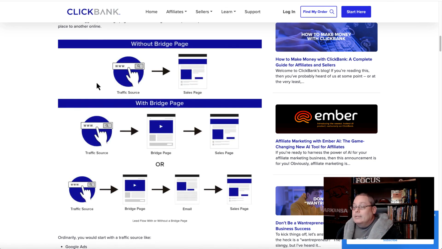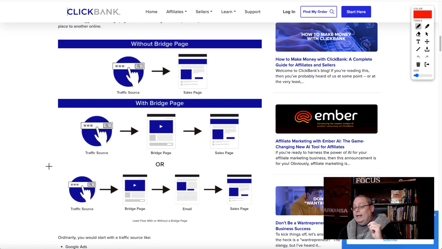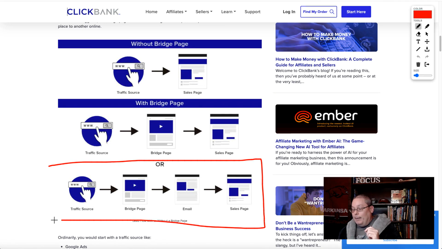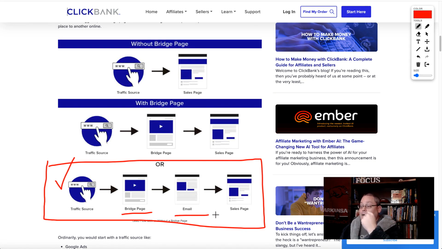And ClickBank breaks this down really well. You have a traffic source. Without a bridge page, you simply just send your traffic over to a sales page and you don't know what happens. You don't control it. With a bridge page, you have your traffic to a bridge page, which you control, and then the sales page. Or even better, and I will highlight this, or I'll put a box around it, you have your traffic source. This is your topic. This is your bridge page. Then you are going to add them to an email, and we'll talk about that a little bit later, and then they see the sales page.